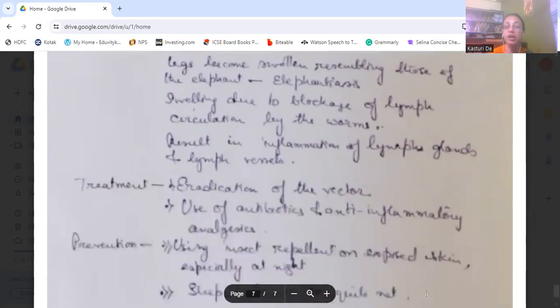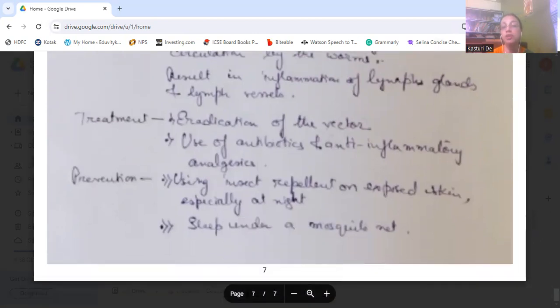How is it treated? By eradication of the vector. The vector is killed, that is, Culex mosquitoes are killed. And antibiotics and anti-inflammatory analgesics are used. For prevention, use insect repellent on exposed skin, especially at night. During the night when we are going to sleep, or when we are going around, we should apply some repellent cream or lotion so that these mosquitoes do not sit on our body. And then sleep under a mosquito net.